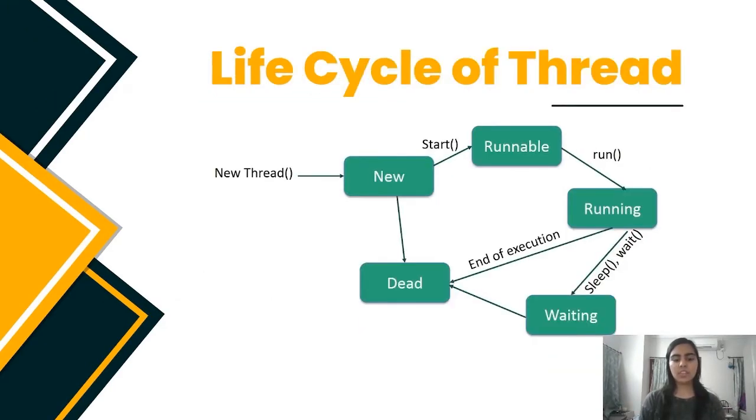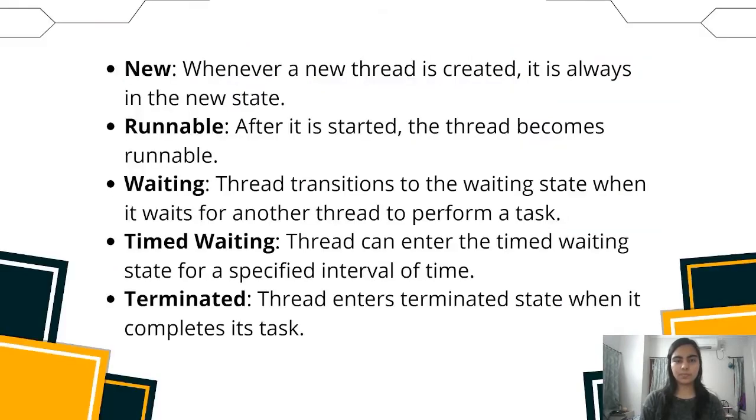Life cycle of a thread. A thread goes through various stages in its life cycle. For example, a thread is born, started, runs, and then dies. The following diagram shows the complete life cycle of a thread. The stages shown in the previous diagram are discussed in this slide.